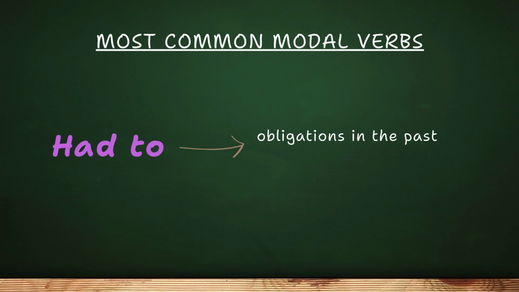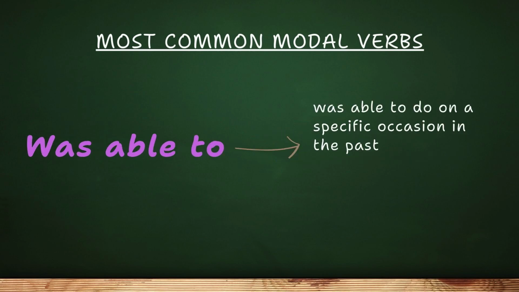Had to. This is how we talk about obligations in the past. For example, I had to study for the test. Was able to. Use this to talk about something someone was able to do on a specific occasion in the past. For instance, I was able to finish the project on time.